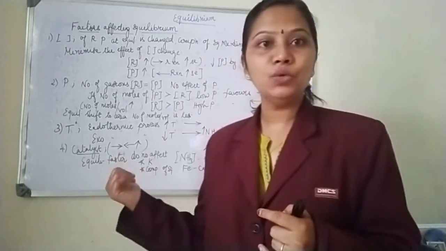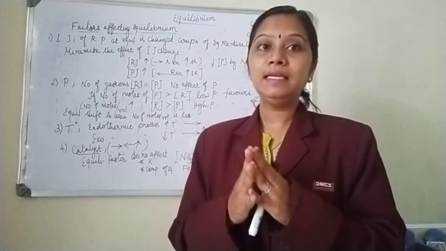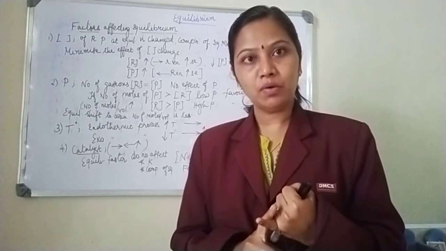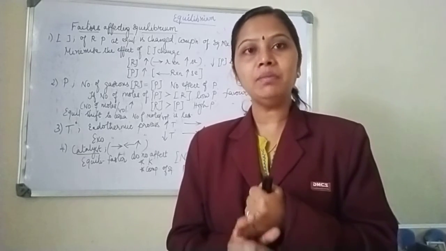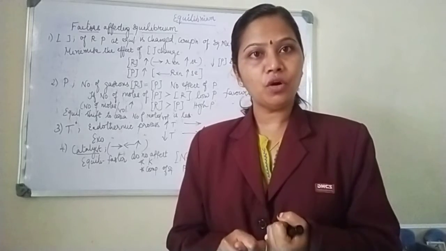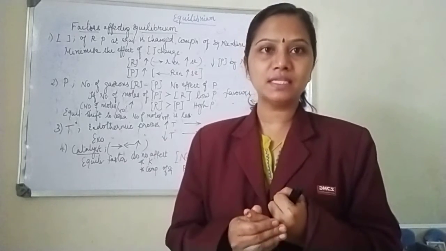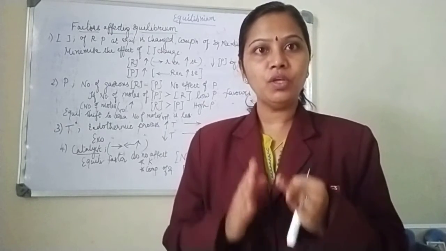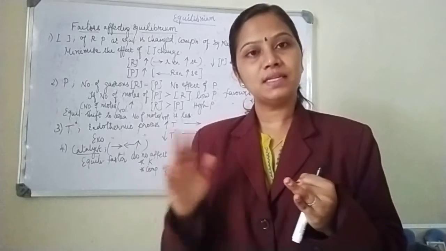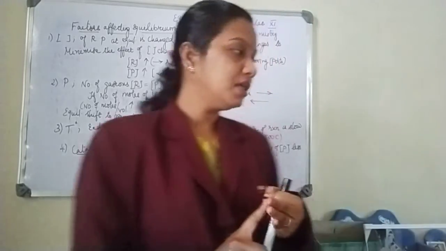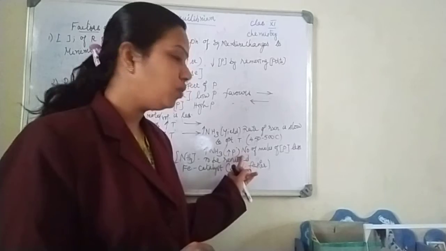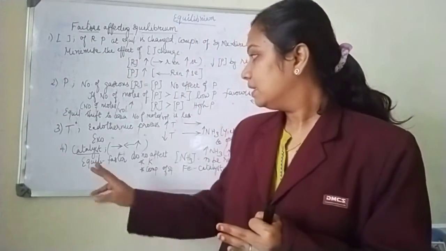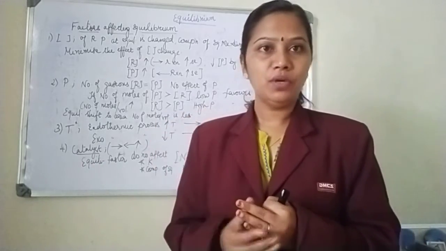I am just discussing the conditions which favor the increased yield of ammonia. First condition is low temperature, because it is an exothermic process, but rate is less, so temperature is kept optimum. Second one, ammonia formed should be removed immediately as soon as it is formed, otherwise feedback inhibition will happen. In order to avoid that, ammonia formed should be removed, so as a result forward reaction proceeds. And third condition is your pressure should be kept more. Why? Because the number of moles of product formed is less, so the yield of ammonia is also more.